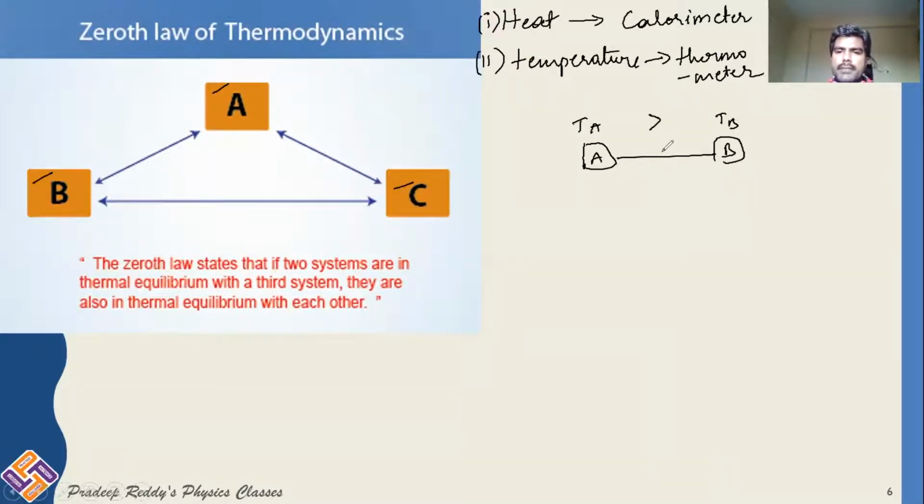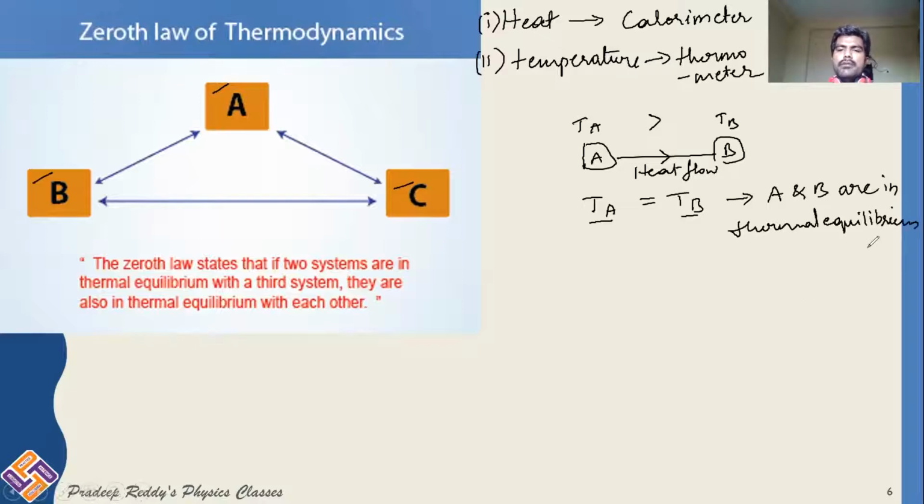Definitely heat transfer takes place from A to B. Till when does heat flow? Till the temperature of A is equal to the temperature of B. Then we say that A and B are in thermal equilibrium.